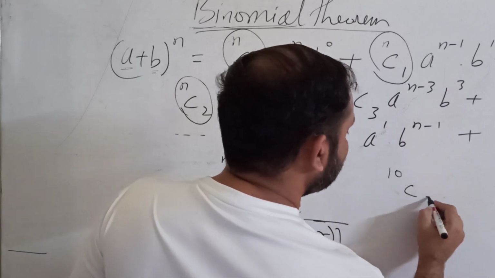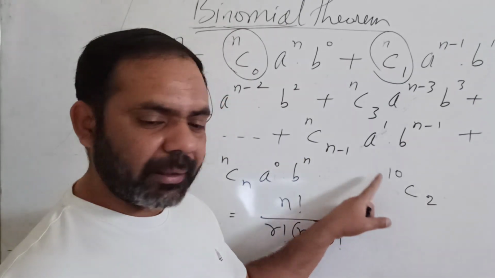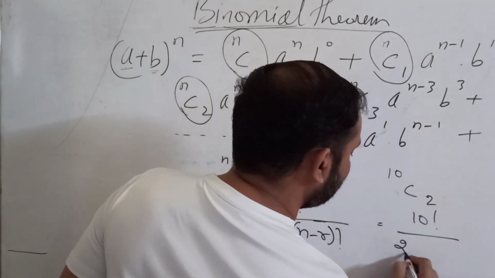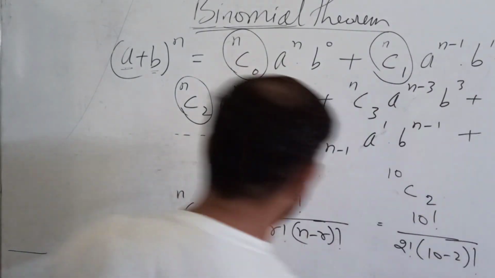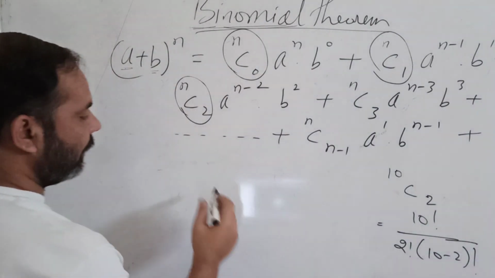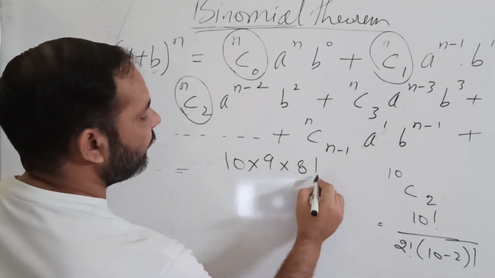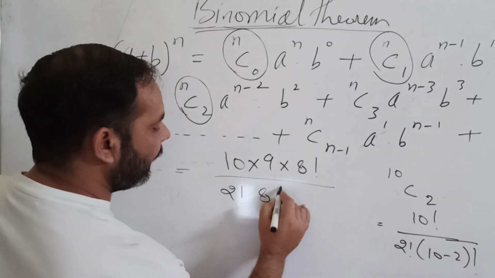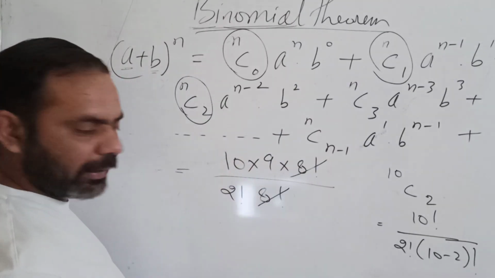So it was 10C2. 10 people were available and you wanted to select 2 at a time. So 10C2 will be 10 factorial upon 2 factorial into 10 minus 2 factorial. So it will be 10 into 9 into 8 factorial, I will write like this, upon 2 factorial into 10 minus 2, which is 8 factorial. That's why I have not multiplied up to 1, because 8 factorial and 8 factorial will get cancelled.